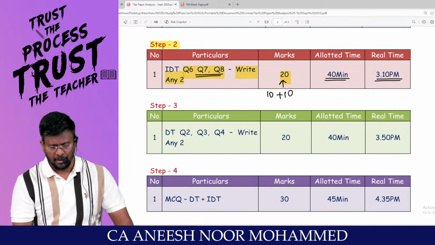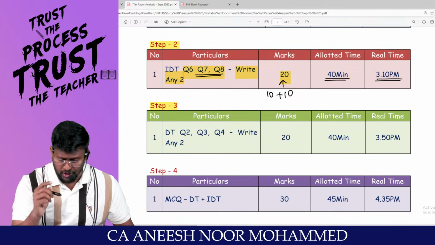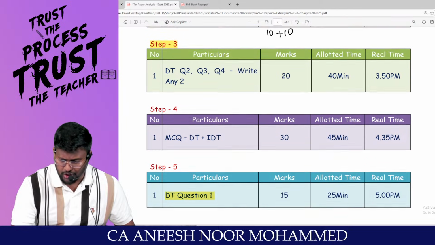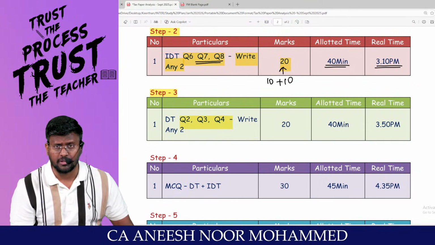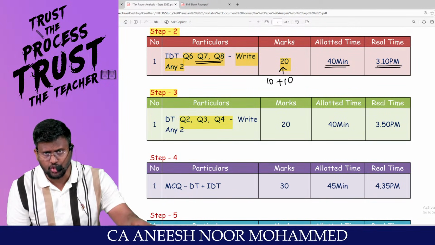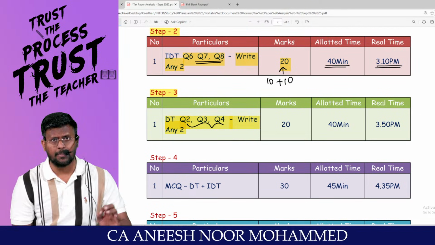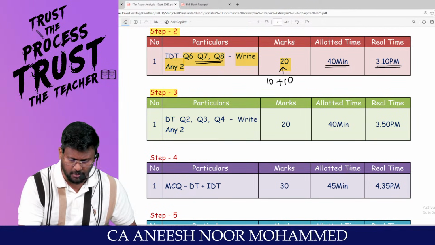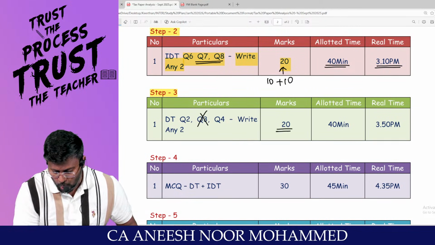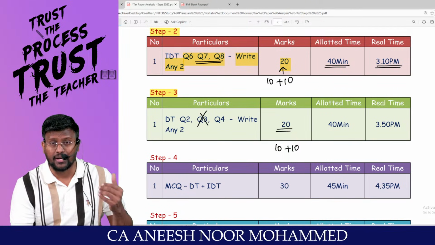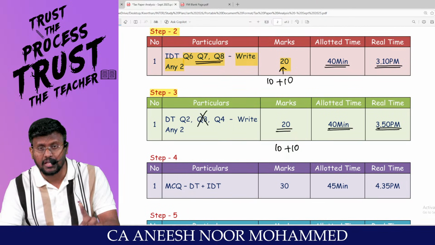Step number 3. Sir, step number 3, I will step into the DT. DT has 2 questions. Question number 1 is the computation of total income and tax payable. And I am having question number 2, 3, 4: residential status, heads of income, return of income, all those things. Out of the 3 questions, I am supposed to write any 2 questions, my dear lovable students. I have to leave 1 question. That question for 20 marks, because 10 plus 10, 20 marks it will be. I will be writing for 40 minutes. By the time it will be 3:50.